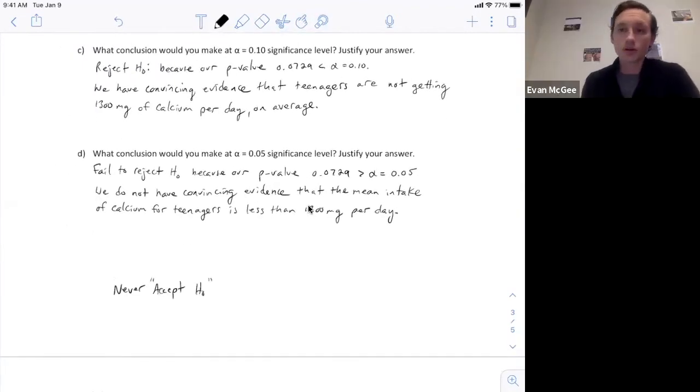Another important note about making your conclusions is that we can never accept the null hypothesis. We reject, we fail to reject, but just because we fail to reject, we don't have enough evidence against it, doesn't mean it's actually true. So we can never say we accept and say that the null is true.